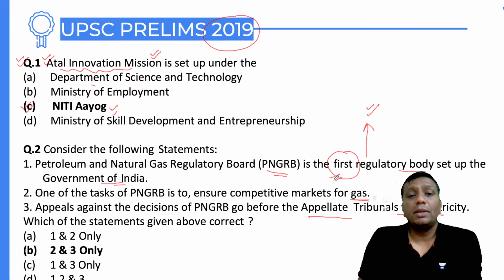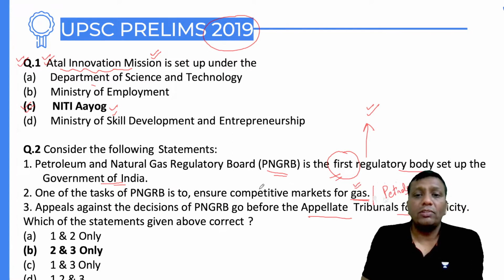The second statement says one of the tasks of PNGRB is to ensure a competitive market for gas. Exactly. It is not only for gas; it is also responsible for maintaining the petroleum market. But gas is also one of them. Here UPSC did not mention only gas. If only gas were mentioned, it would be the wrong answer.